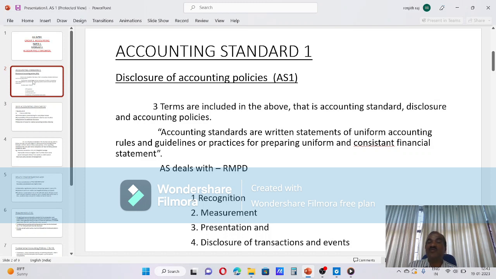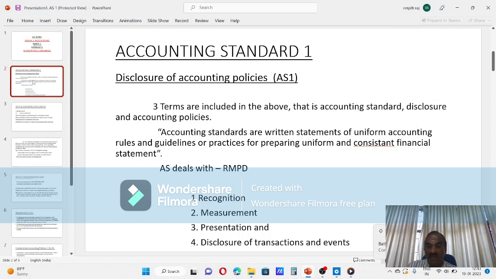Statements of uniform accounting rules. You may be aware that financial statements include balance sheet, P&L account, cash flow, and notes on accounts. 4 things are involved in any financial statements.